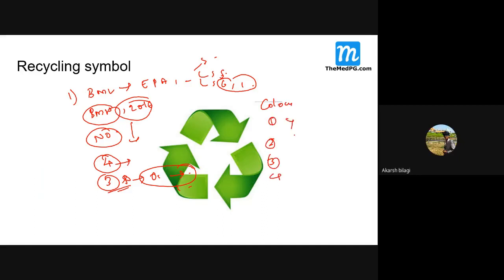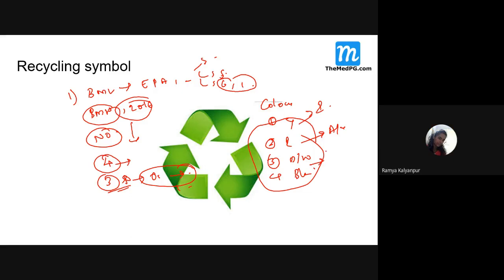Yellow, red, blue or white, then black. This is very simple. All yellow is incinerated, red is autoclaved. Then blue or white can again be autoclaved or incinerated, and black can be sent to the municipality. So sanitary landfill, all this can be done for this.